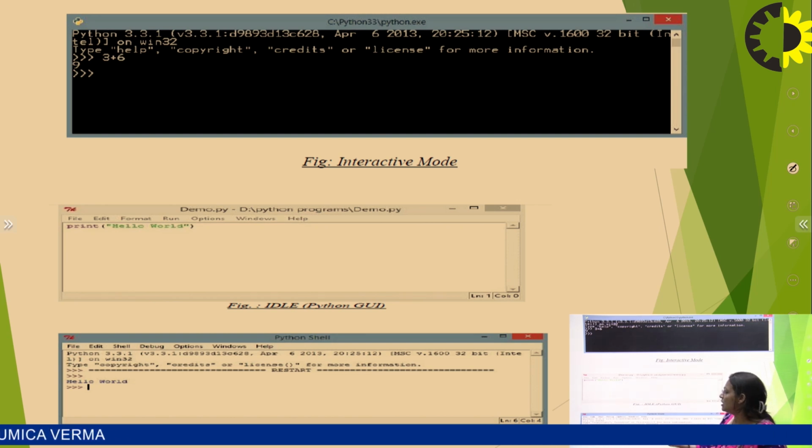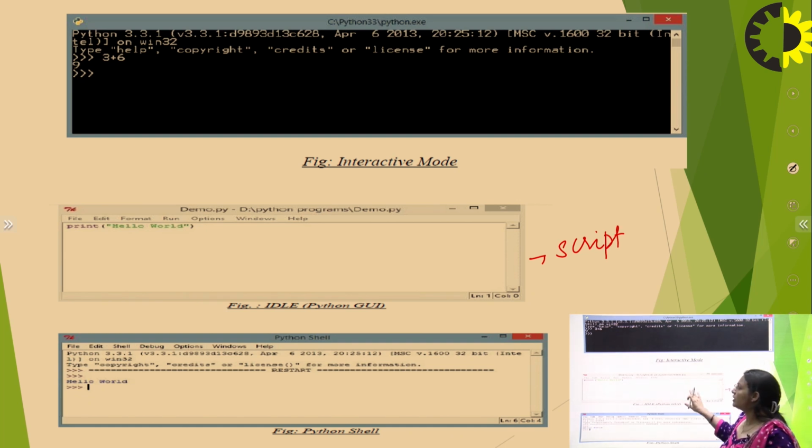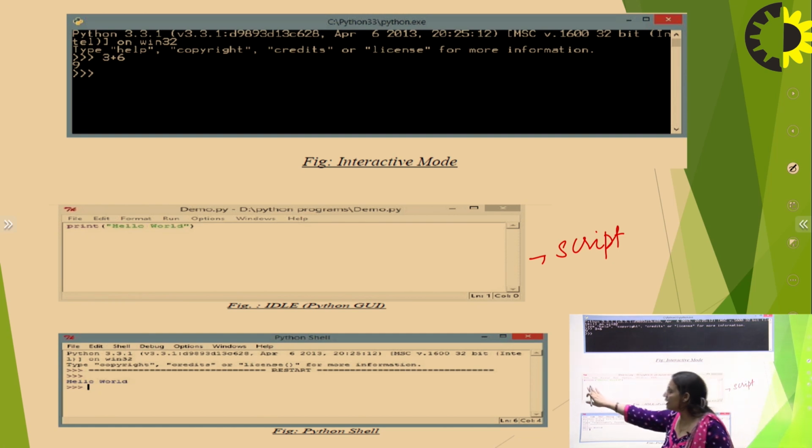The second version is IDLE, Python IDLE. IDLE is the integrated development and learning environment that has a script mode. In this script mode, no information about the version is available, and it is a blank screen with no command prompt or angle brackets. Here the screen is blank and the programmer needs to write all the code by himself or herself, and then he needs to run this program.